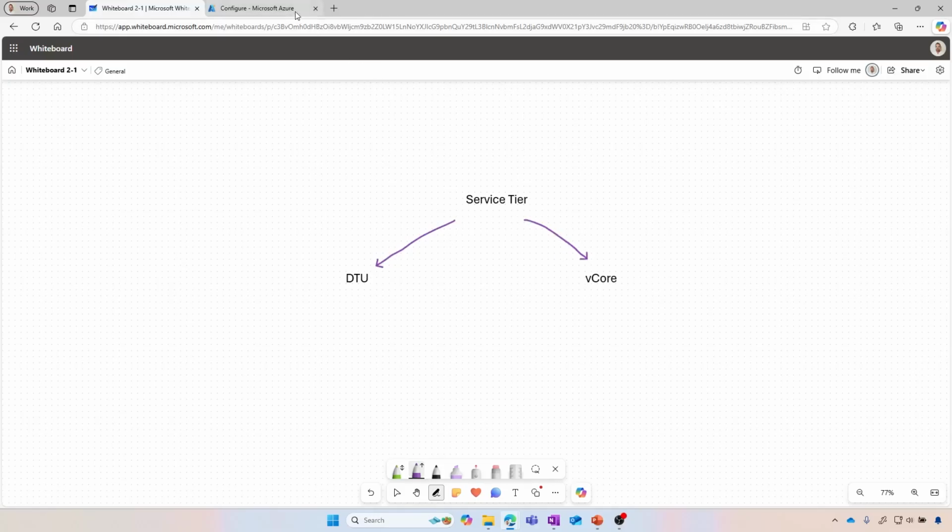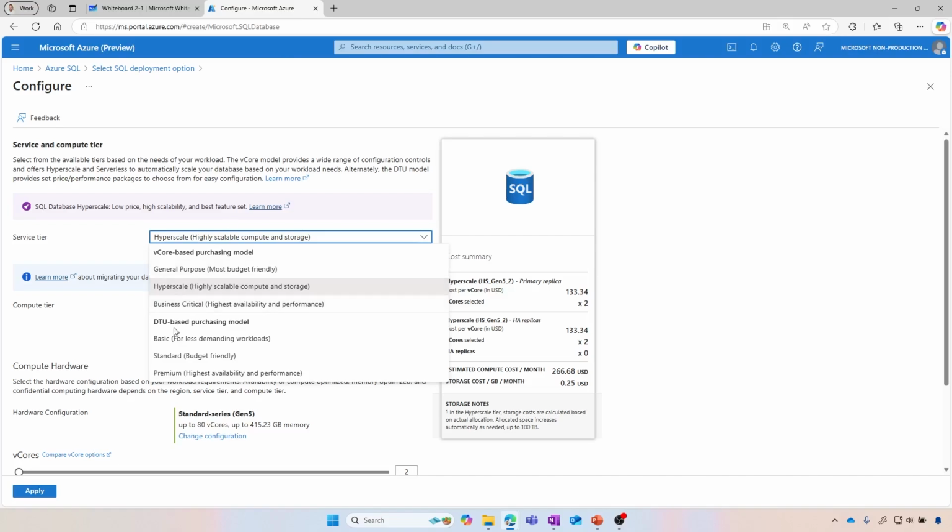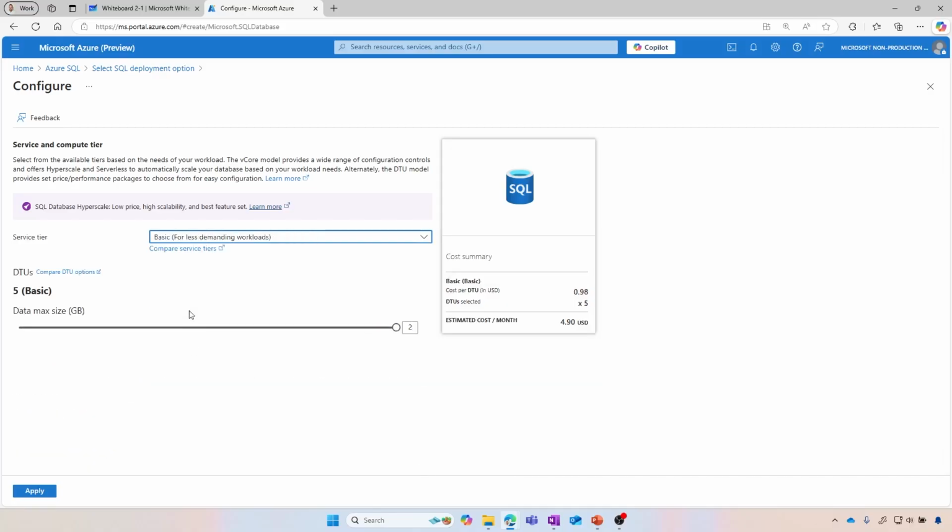Okay, so when we go on the DTU, so first DTU, what does that stand for? Database Transaction Unit. So we have the basic, standard, and premium. Basic for less demanding workload, okay, so when we start, that's actually the type of service tier we'll select for the demos here, for most of my demos. For our session, why? Small, right? The small data size here, nice.